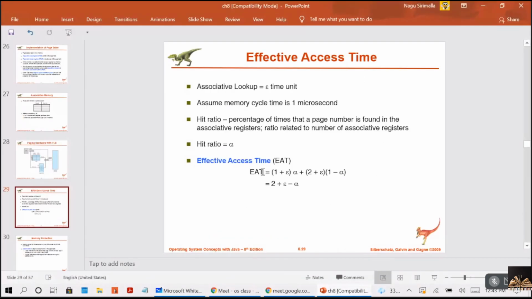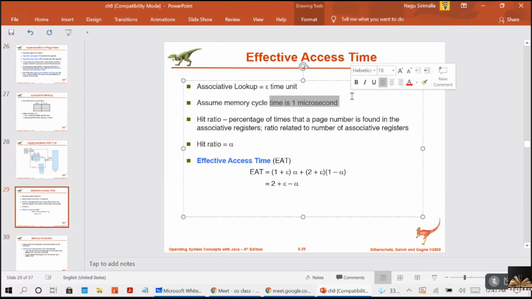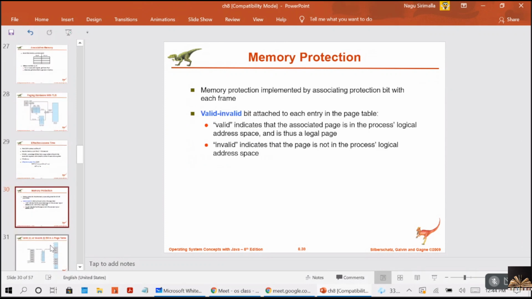For this, he has given a formula here. Effective access time, with hit ratio alpha, and memory cycle of 1 microsecond, or 100 nanoseconds, and the lookup takes epsilon time units. If this is confusing, just take my example that I explained on the whiteboard and try to understand it. Then you have memory protection.